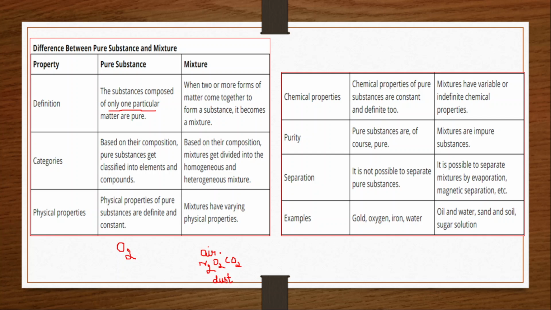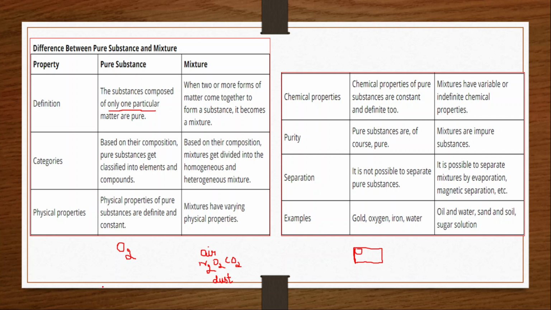It is not possible to separate a pure substance. All are gas, all are oxygen only here, so we can't differentiate. Suppose let us consider gold or iron. Iron is a solid. Iron we have taken. Clear? We have an iron atom. It is a solid.